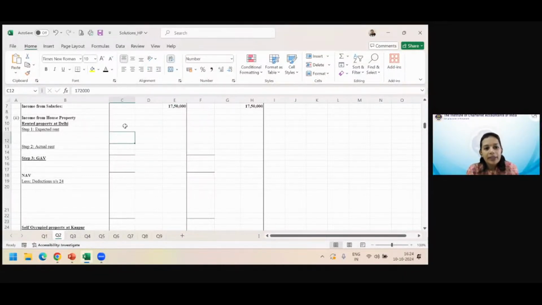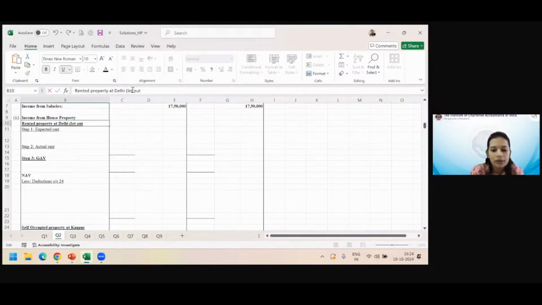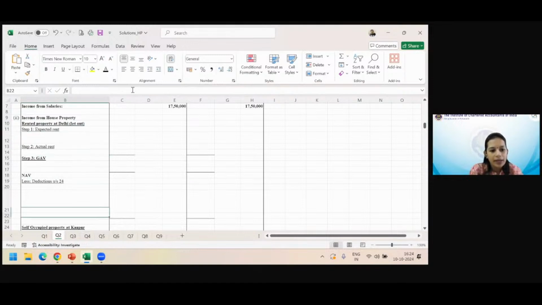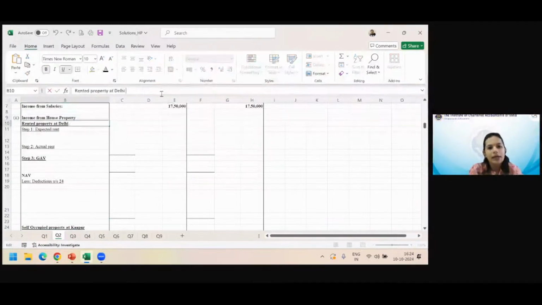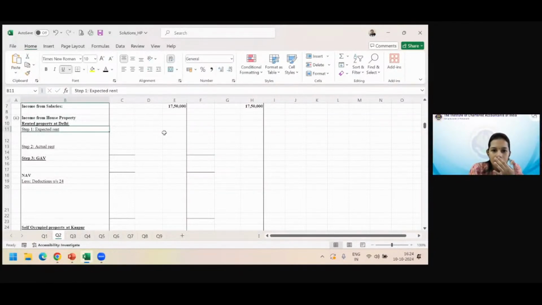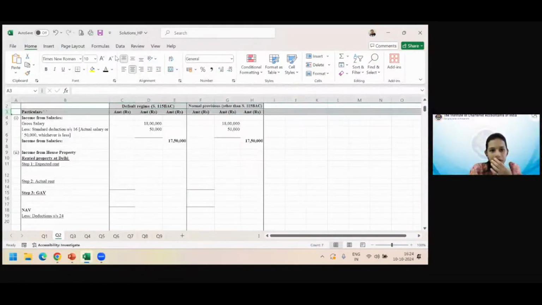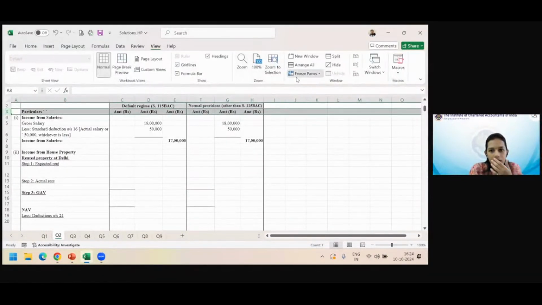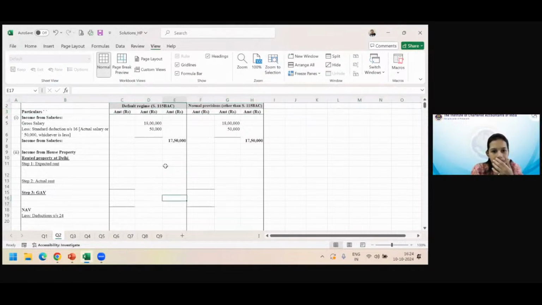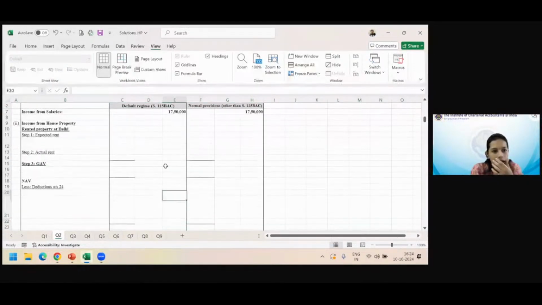Income from house property, let's start with Delhi. Delhi is the one which is let out. So for our ease, let's write what is let out, and just write what is rented property. We've already mentioned that the Kanpur property is self-occupied. So let's see the first, this is the default regime that we are talking about. So default regime and income from let out property.